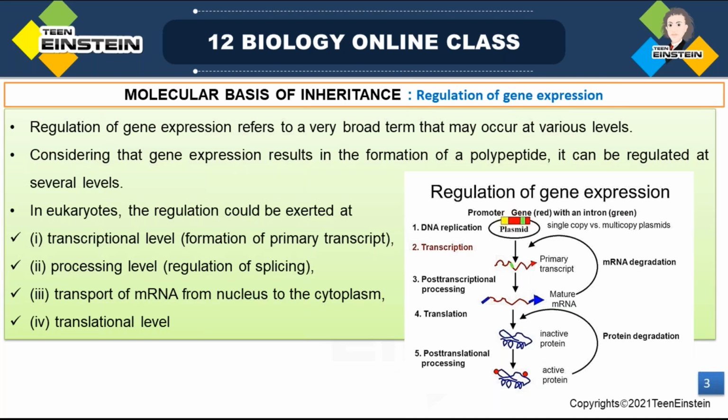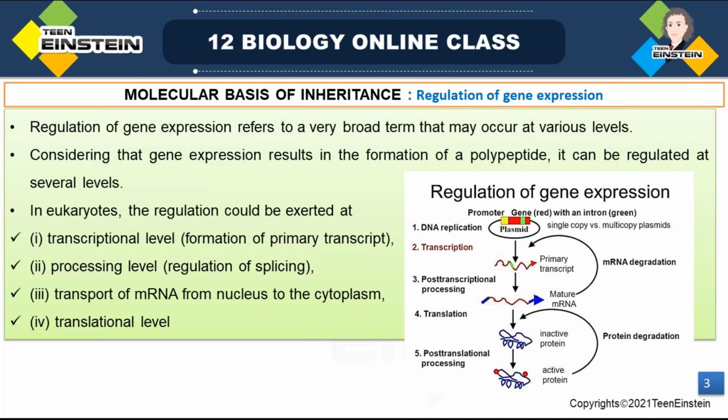If the amount of that particular protein synthesized is less, it will give one expression. If it is more, it will give another expression. Okay. So like that, for the regulation of expression of a gene, we can control at different levels. The gene expression we can regulate at different levels.